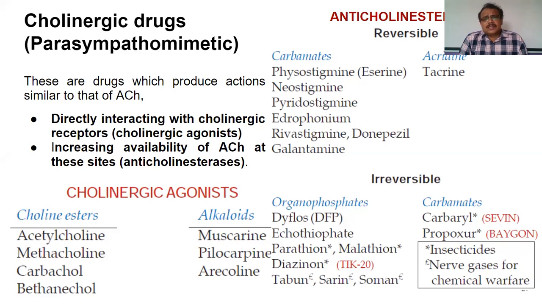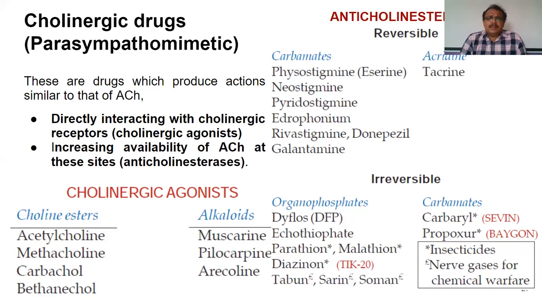And all the drugs which produce actions similar to that of acetylcholine, because we have seen acetylcholine is a neurotransmitter which acts on NM receptors, NN receptors, muscarinic receptors and all, and acetylcholine is the agonist.